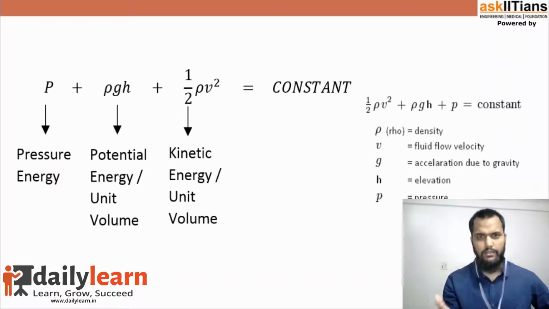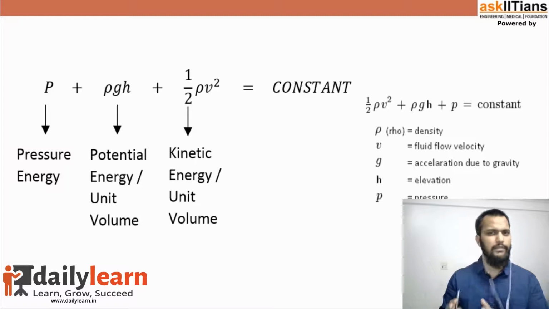So it can be either a liquid or a gas. We consider liquid and gas as a fluid, and this principle is valid for a fluid. It says if a fluid is in motion, then at a particular point, the sum of the pressure plus rho gh, where rho is the density of the fluid, g is the acceleration due to gravity, and h is the height of that point from a reference level, plus half rho v square, where rho is the density and v is the velocity.